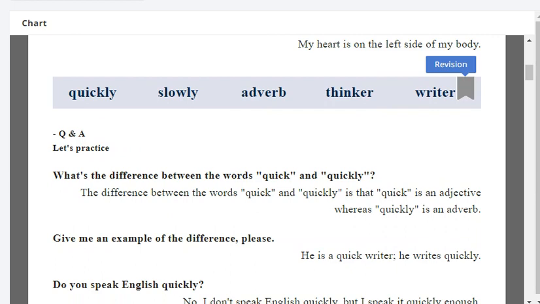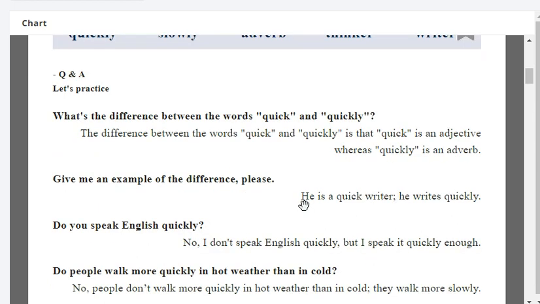Greg, what's the difference between the words quick and quickly? The difference between the words quick and quickly is that quick is an adjective and quickly is an adverb. Greg, give me an example of the difference, please.